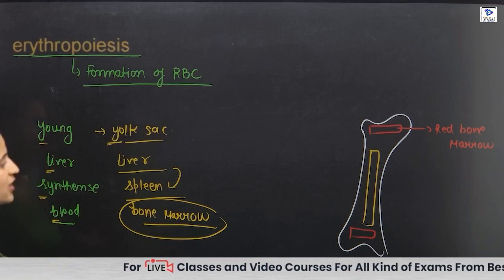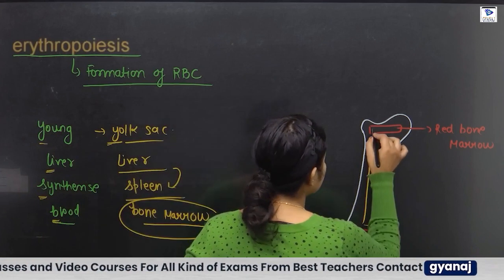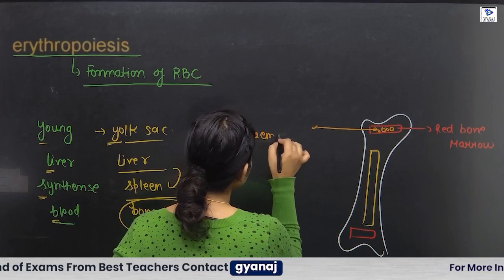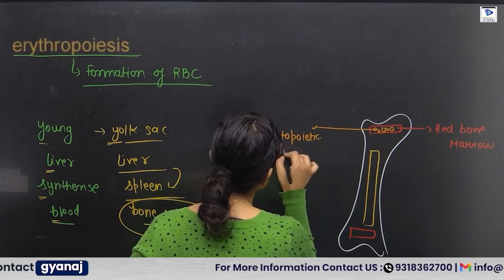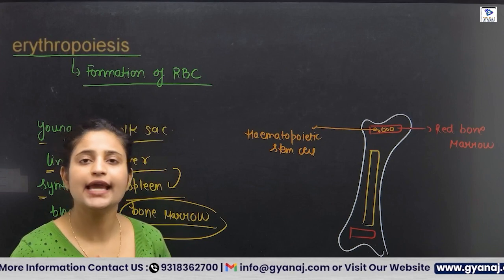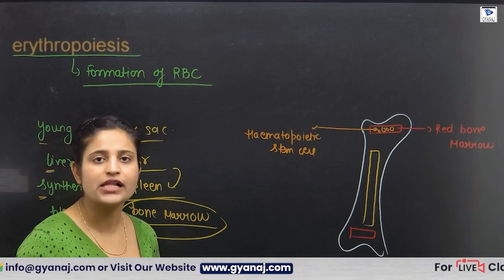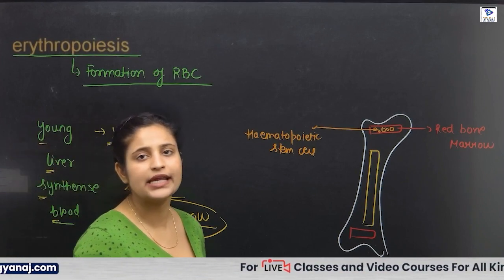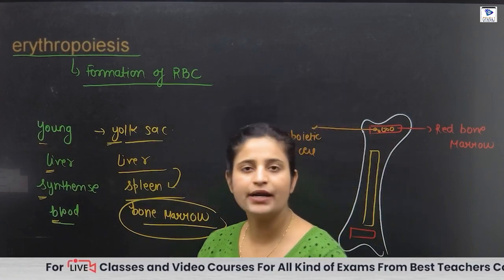Okay, so this red bone marrow contains the hematopoietic stem cells. These are the cells which can be converted into any type of blood cells. Stem cells are those cells which can be converted into any type of cells, but here the hematopoietic stem cells can be converted into blood cells only.